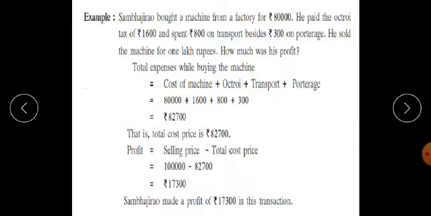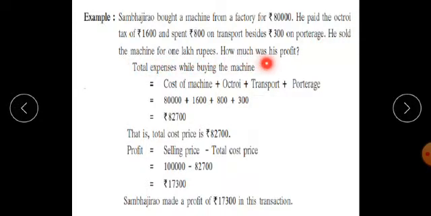First example: Sambhajirao bought a machine from a factory for rupees 80,000. He paid the octroi tax of rupees 1600 and spent rupees 800 on transport, besides rupees 300 on porterage. He sold the machine for 1 lakh rupees.